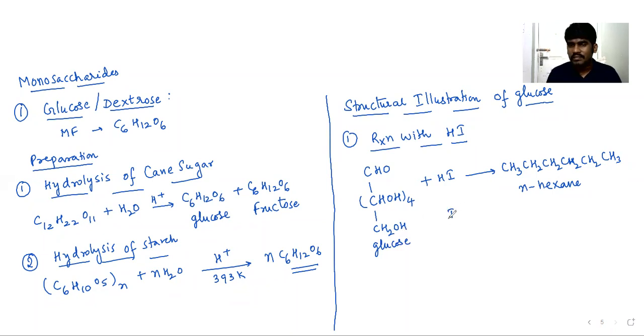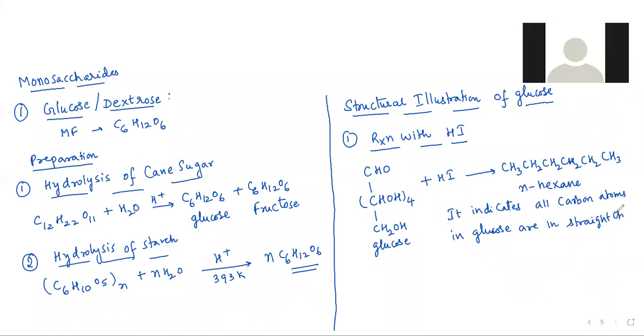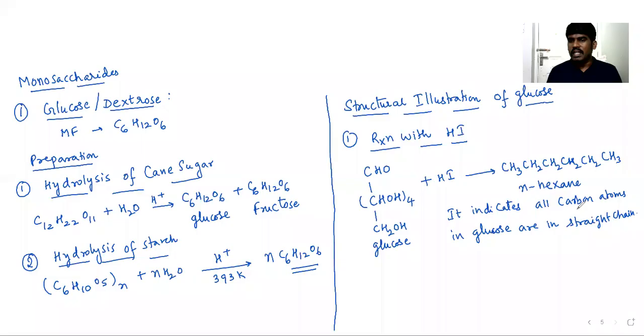It indicates all carbon atoms in glucose are in a straight chain. Sir, we can easily indicate glucose as C6H12O6. Why did you write it in the form of CHOH 4 times? So it indicates all carbon atoms in glucose are in the straight chain. So all carbon atoms are arranged in a straight chain. That you can understand with the help of the reaction with hydrogen iodide.